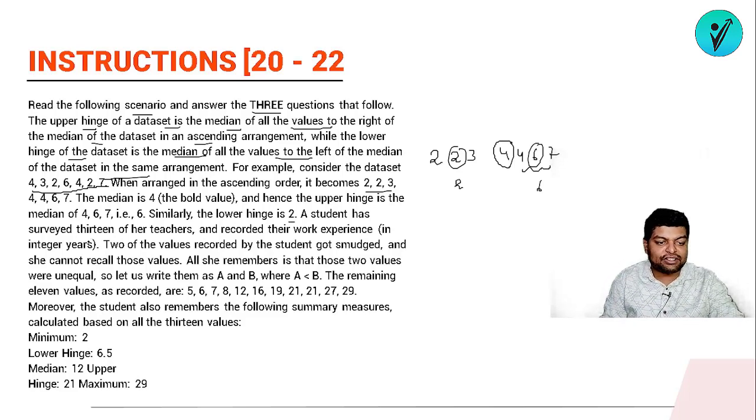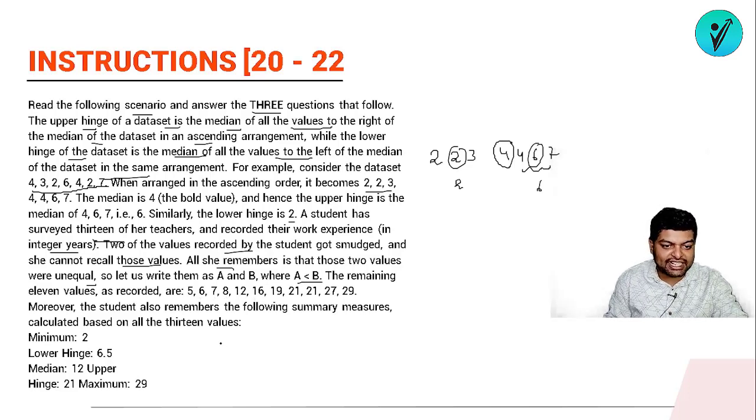A student has surveyed 13 of her teachers and recorded their work experience in integer years. Two of the values recorded by the student got smudged and she cannot recall those values. All she remembers is those two values were unequal. So let us write them as A and B, where A is less than B. The remaining 11 recorded as 5, 6, 7, 8, 12.